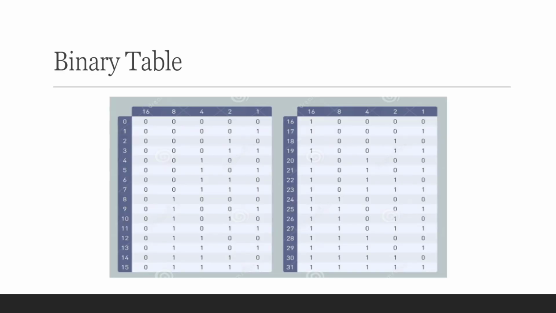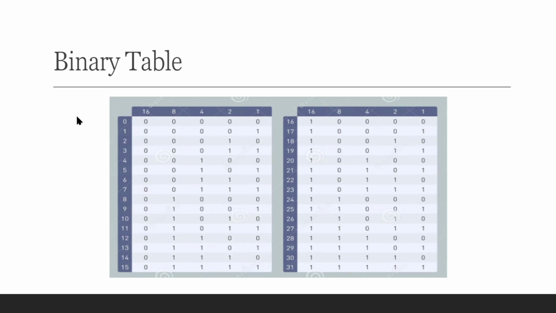Let us consider this is the x-axis and this is the y-axis. These horizontals are binary values, whereas these are normal numerical values. The binary value for 0 will be all zeros. Let us consider these as positions: 1, 2, 4, 8, 16, 32 and so on.